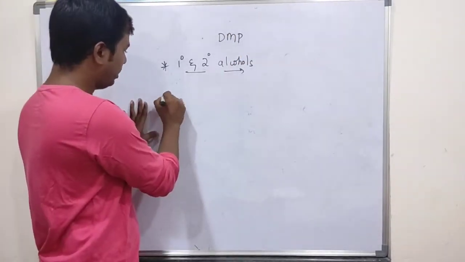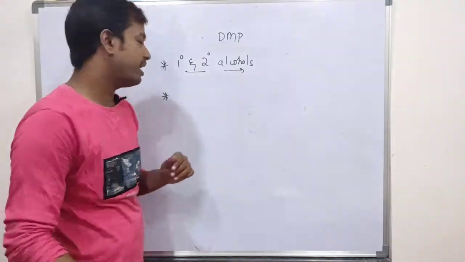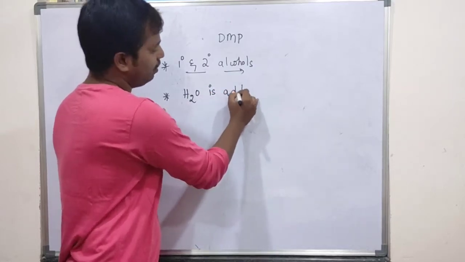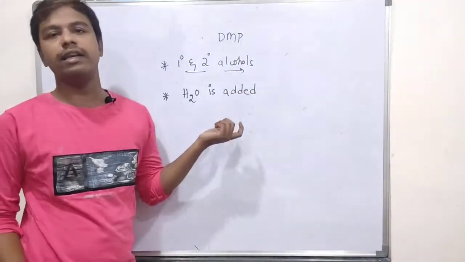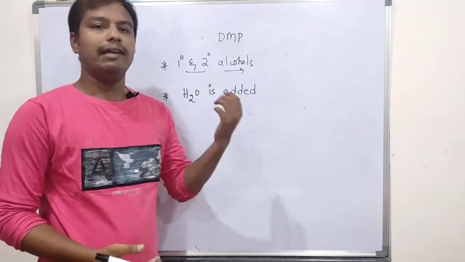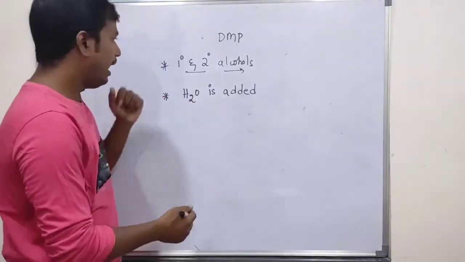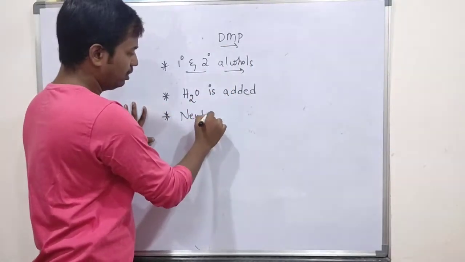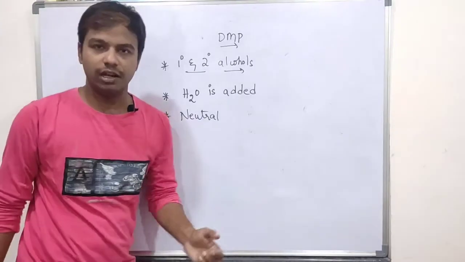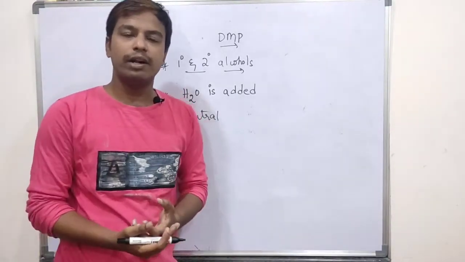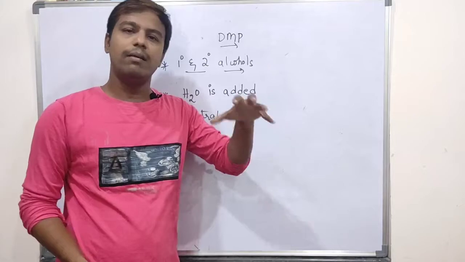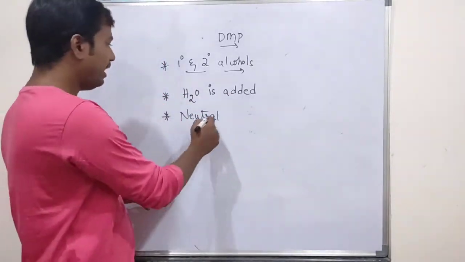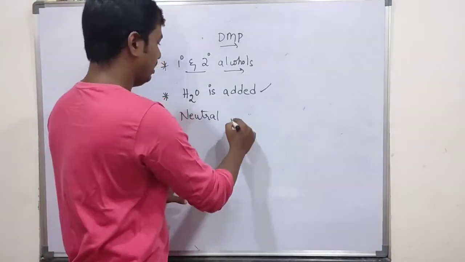Another important point is that in order to increase the rate of reaction, a few drops of water are added. So water accelerates the rate of reaction. And this Dess-Martin periodinane is neutral. So you can easily carry out the reaction in which your substrate is protected by any acid labile or base labile groups. It won't affect the acid and base labile groups. That is the main important point. So these two points you must keep in mind.